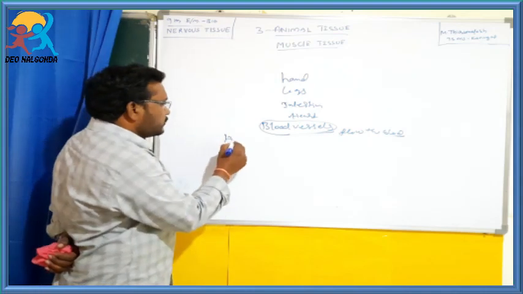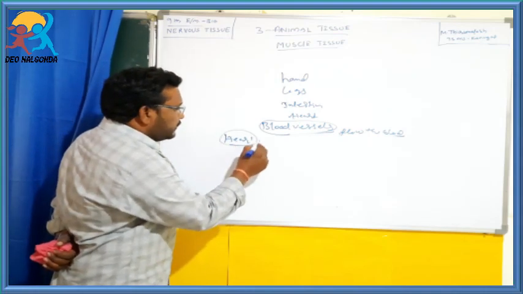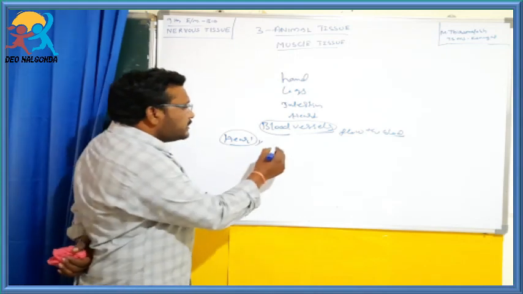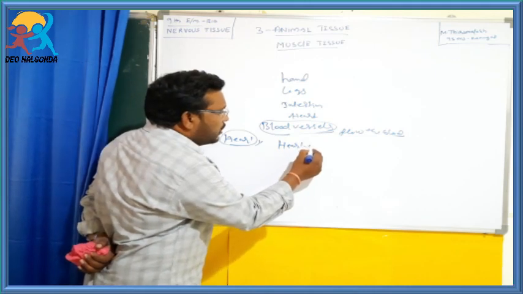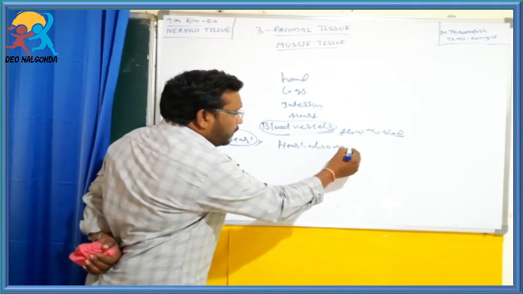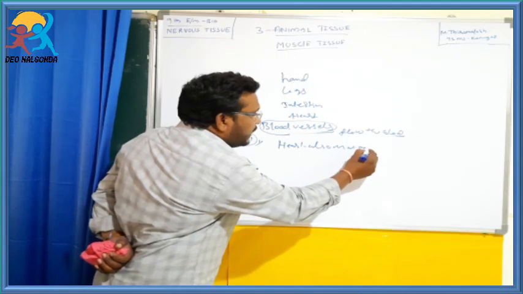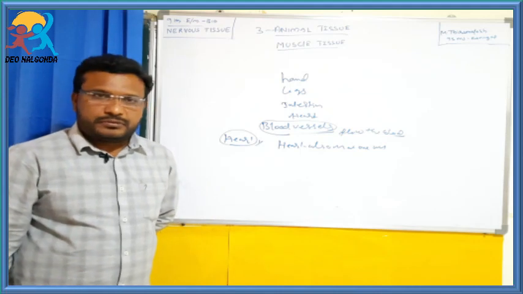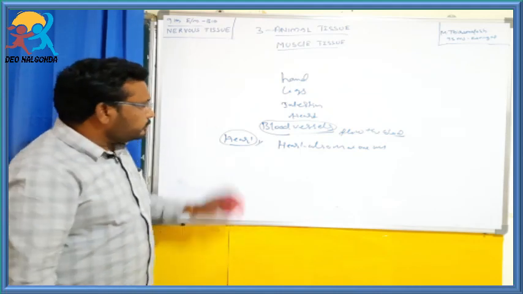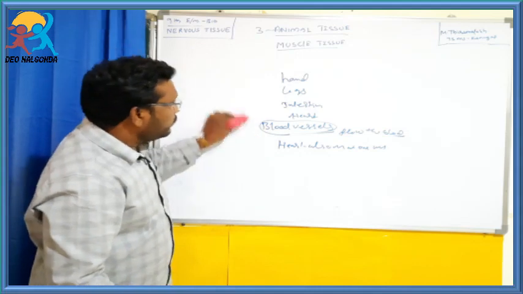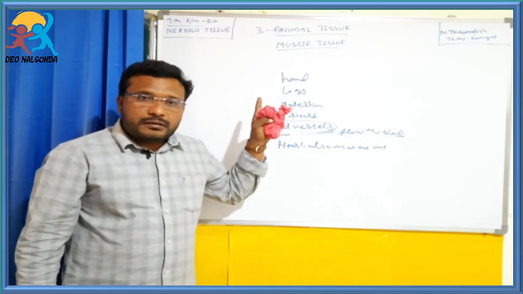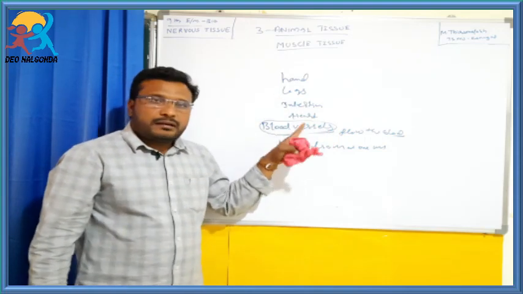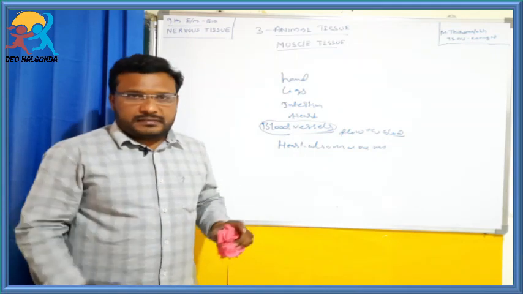Students, the heart. You know the heart. Does it have any bones? No. The heart is also made up of one type of muscular tissue, called cardiac muscular tissue. Okay students. Muscles help in the movements of the hands, legs, some internal organs like the intestine and heart, and some blood vessels.